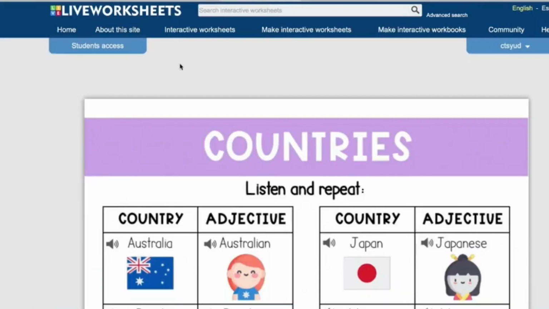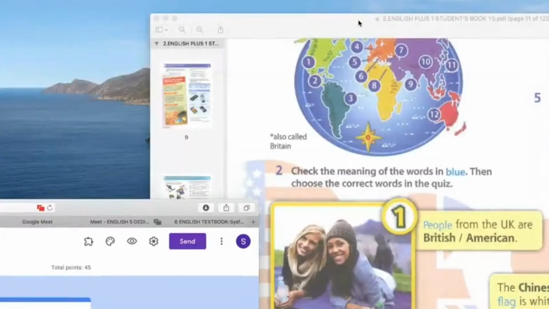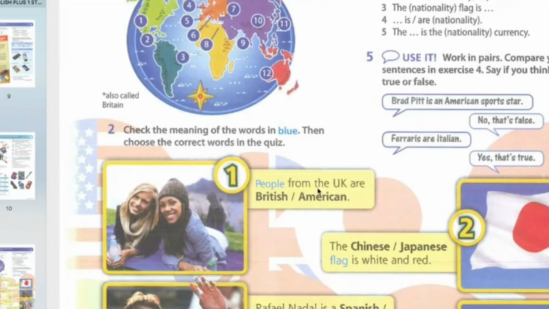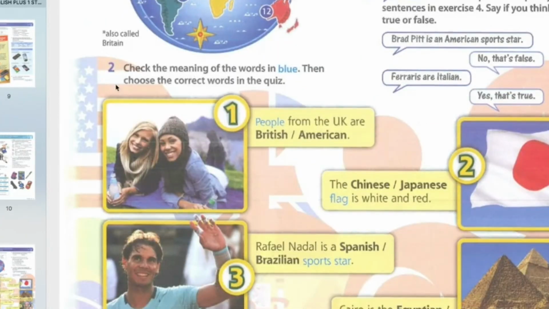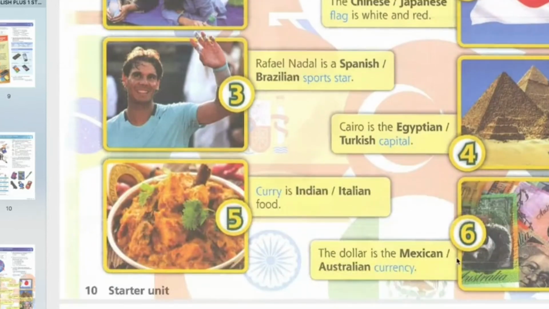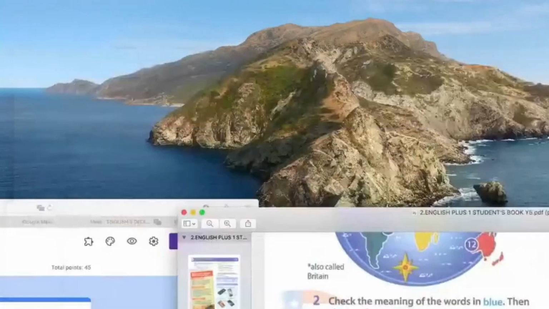Okay, number 1, live worksheet. Number 2, Google form. And number 3, I want you to write this in your writing book. Only exercise number 2 saja. Okay, this one je. Make sure you write Thursday, 18 February, and then write question number 1, 2, 3, 4, 5, and 6. Then you circle the answer. Bulatkan jawapan dia. Is it Indian or Italian? Is it Mexican or Australian? Bulatkan. Okay, so 3 tasks for today.